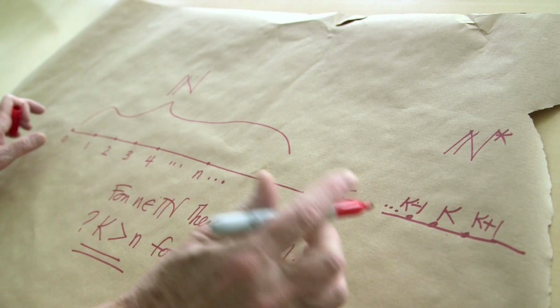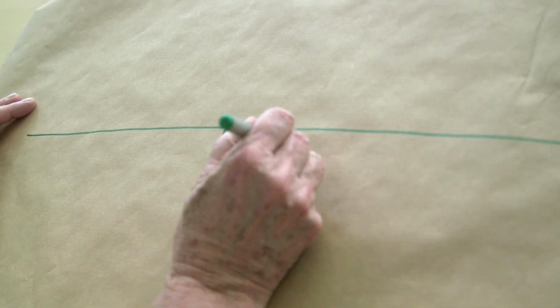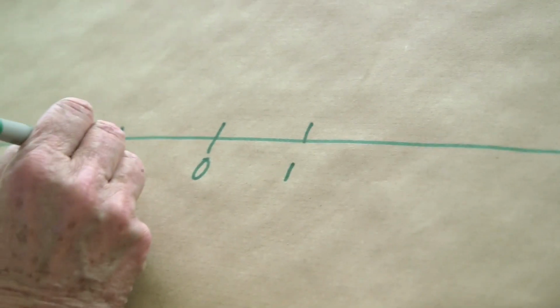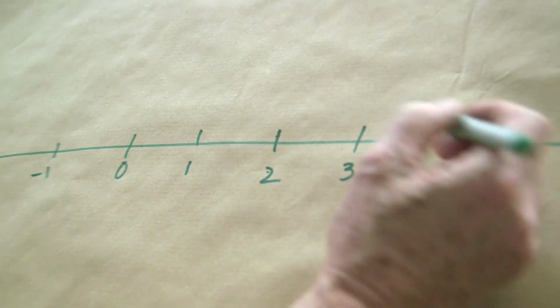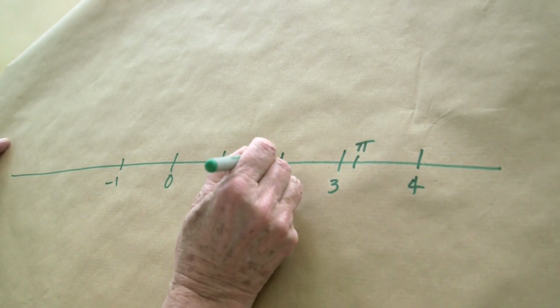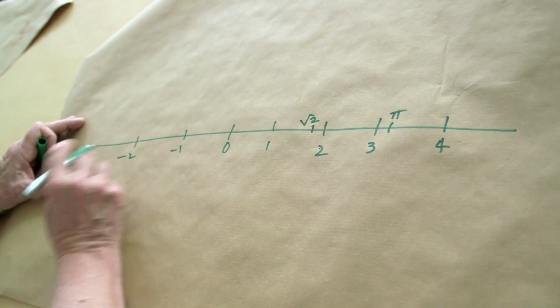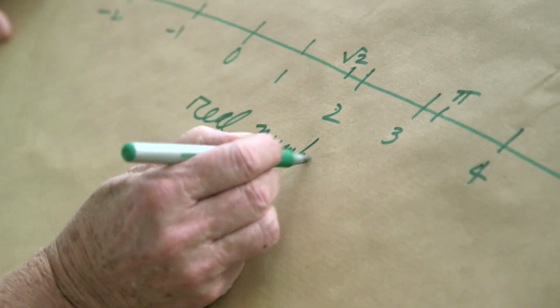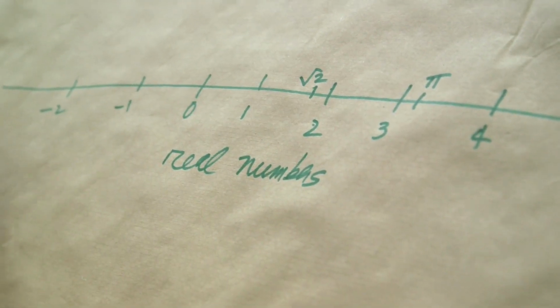So there's something else going on that allows us to have K. Actually, I'm going to draw the number line now, the real numbers, let's say, or the rationals, it doesn't matter. So let's think about all the numbers like pi. Pi should be somewhere about here, right? Square root of 2 goes in here. So in school we learned this line, and all the real numbers. This has an ordering too, right? We have positive elements on the right, negative on the left. These have square roots, these don't.